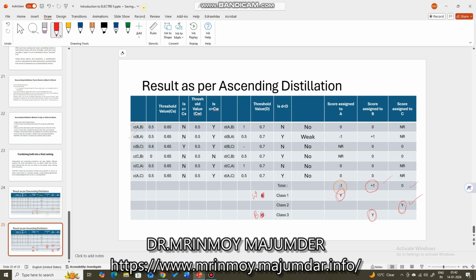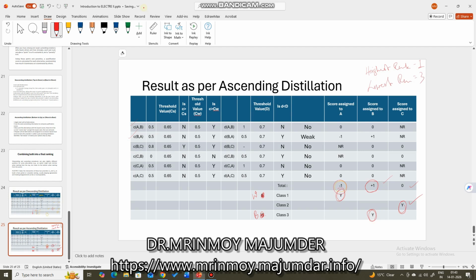Now, with respect to score, you rank them. The highest gets rank 1, followed by the other alternatives. And the alternative with the worst score among all gets the lowest rank. In our case, it is 3.